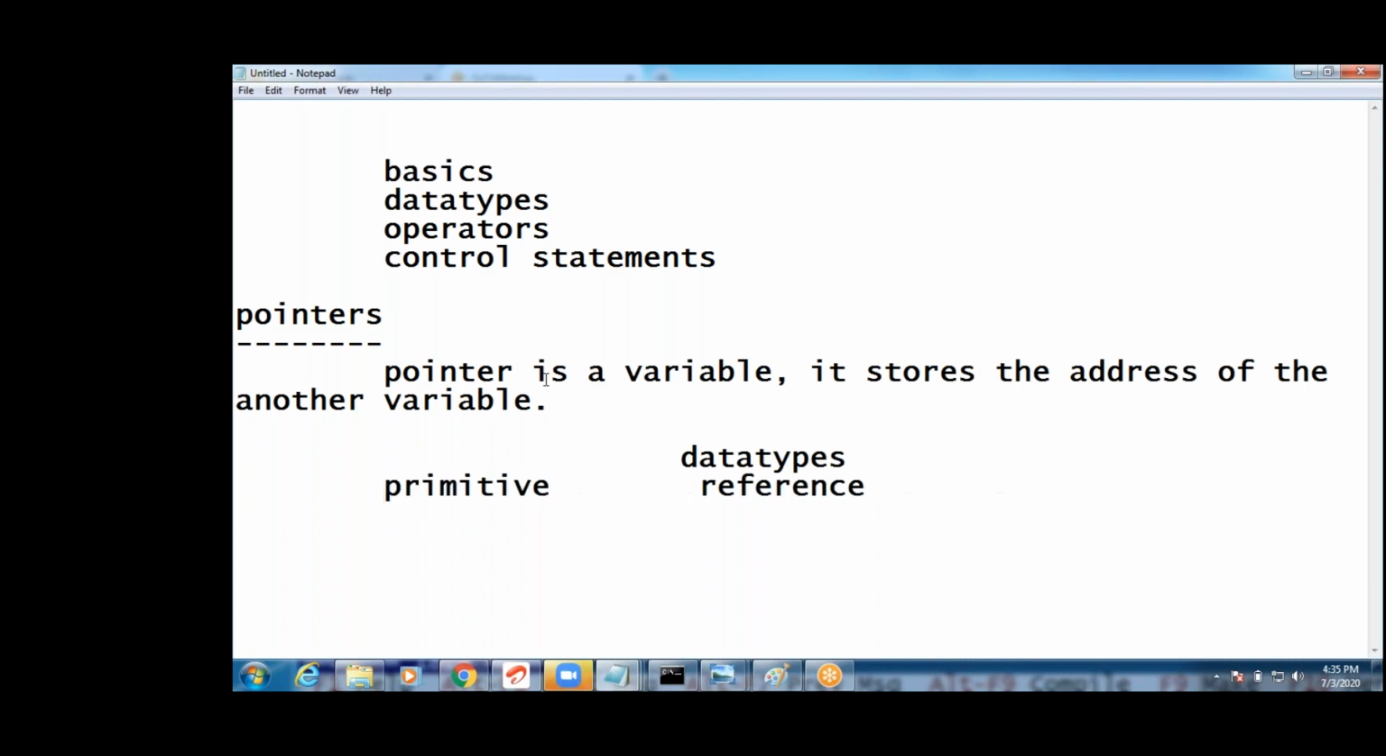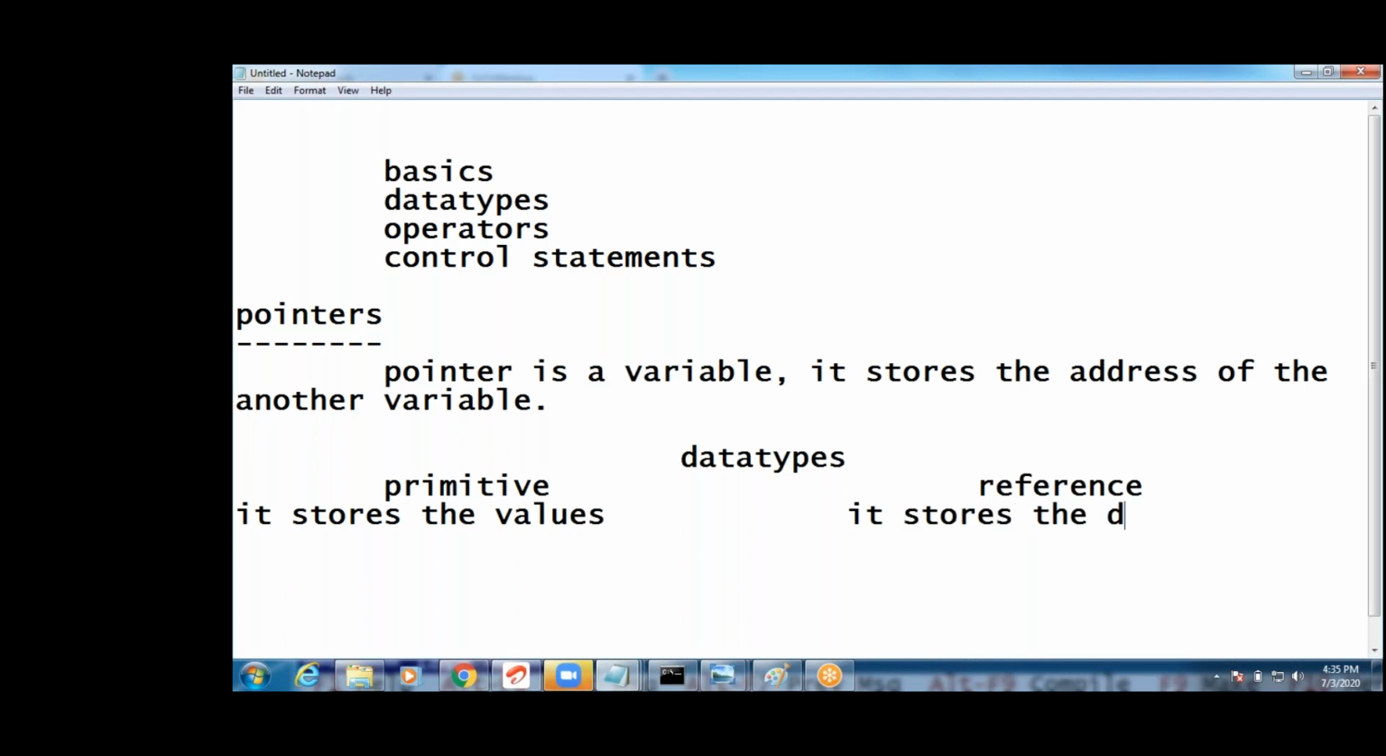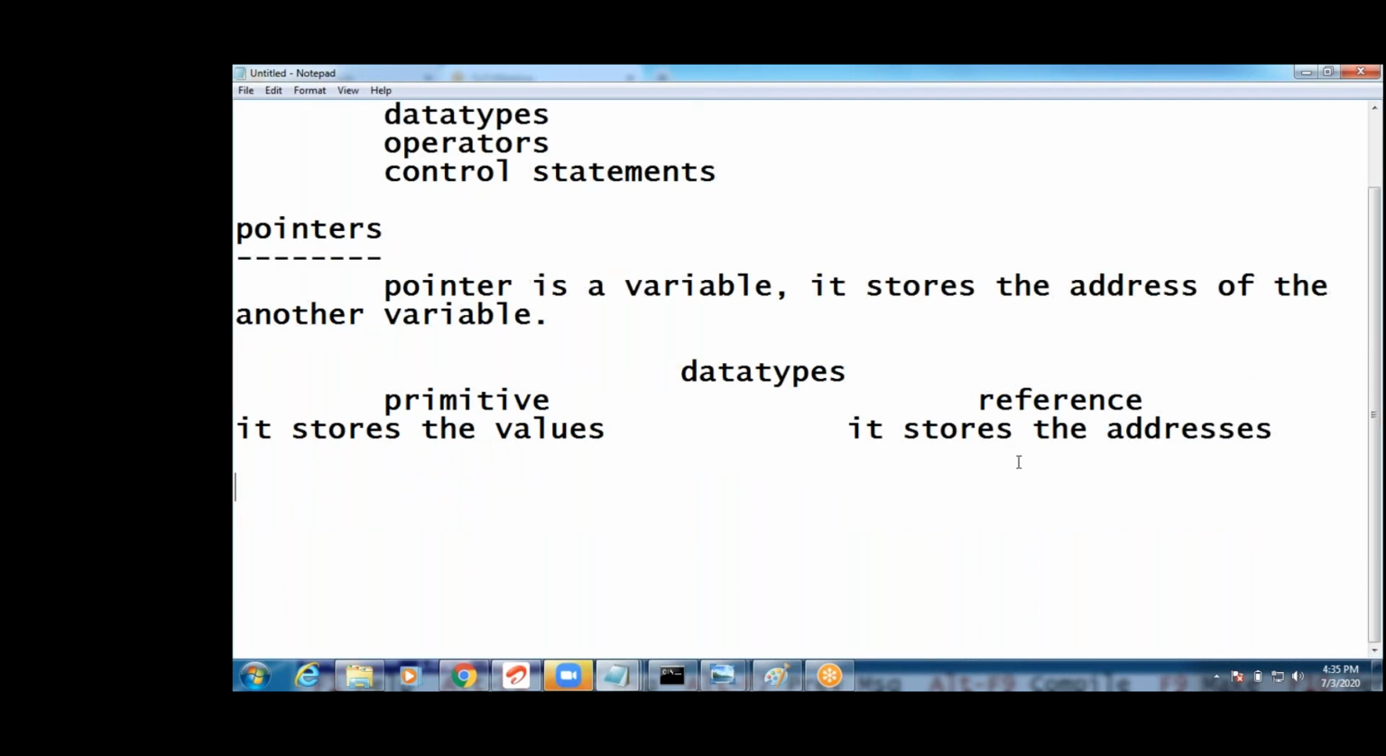What are primitive data types, guys? Primitive means it stores the values, and reference means it stores the addresses. Okay, primitive and reference. Primitive means it stores the values. Reference means it stores the addresses. Okay, see here.